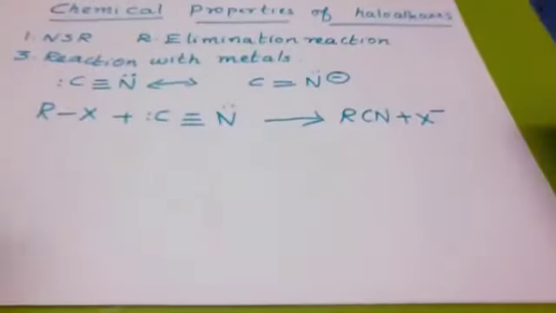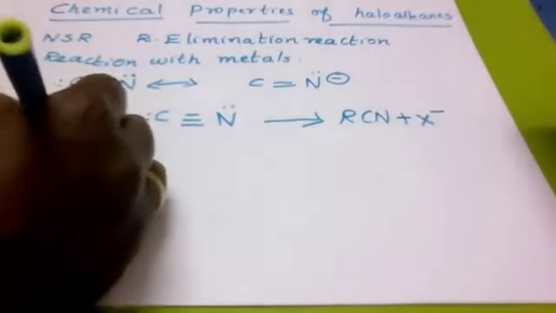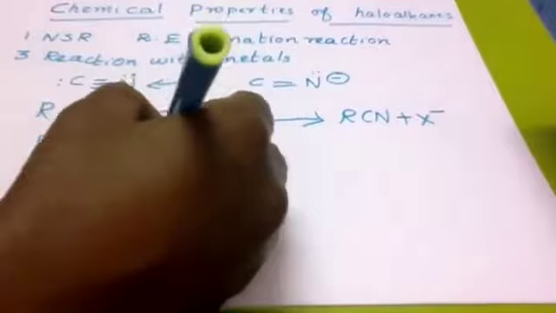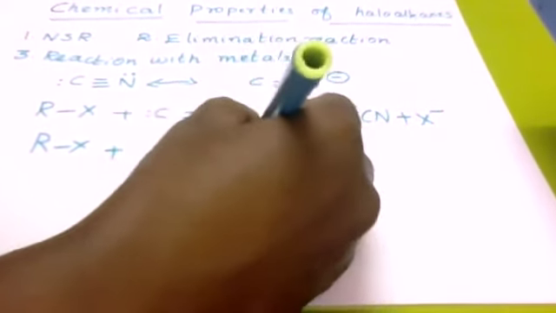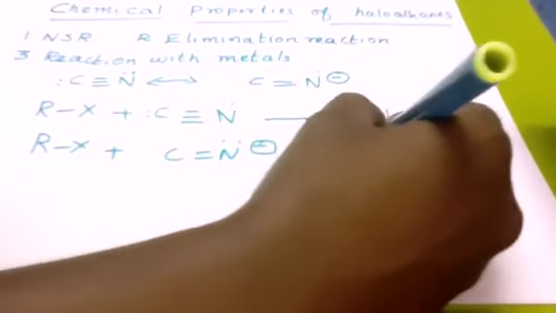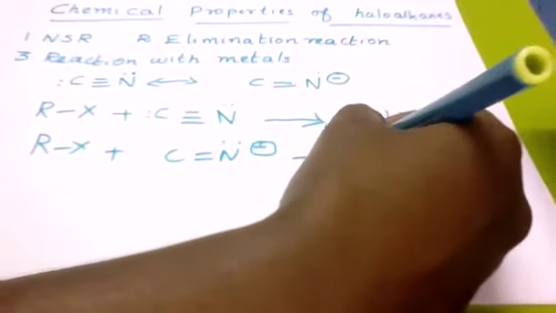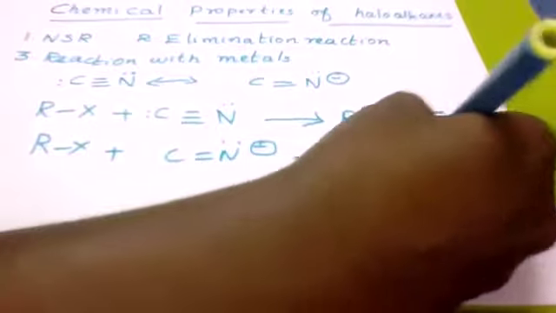RCN plus X minus. But when the alkyl halide links through the nitrogen atom, it results in the formation of isocyanide. That is, RX plus C double bond N gives RNC plus X minus.